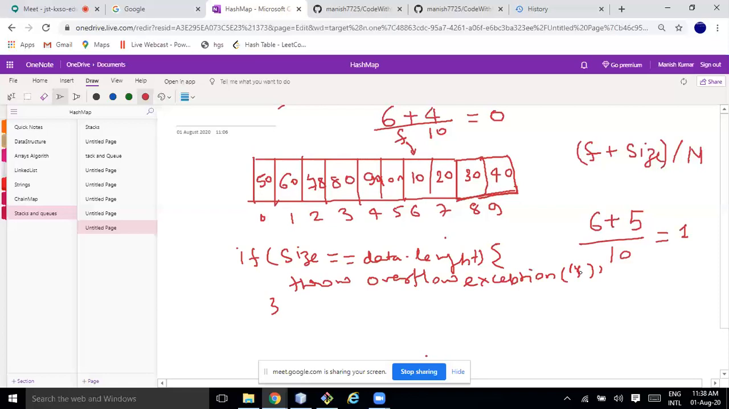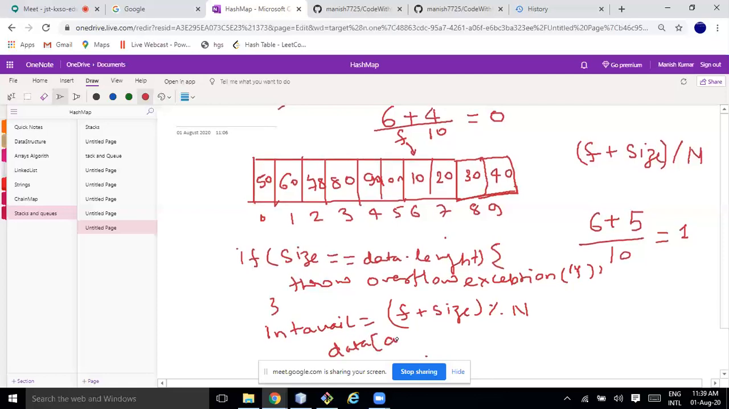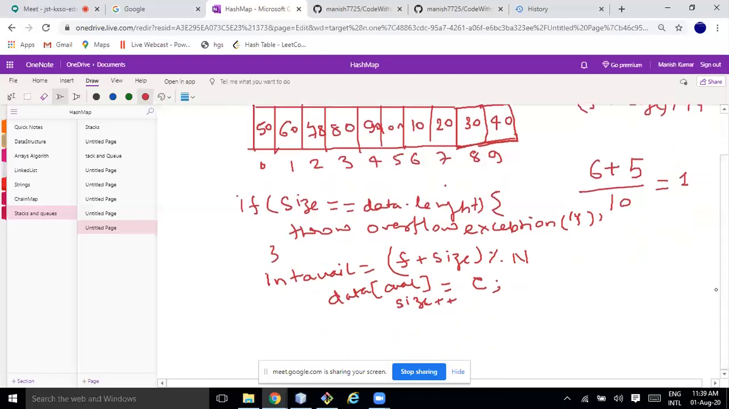If not the case, then I need to calculate what is the next available space. So I can calculate int avail equal to (f plus size) modulo of n, or capacity. So it will give some value. Then we can write data of avail is equal to whatever value you want to assign. And what you need to increment? You need to increment the size, size plus plus. That's it. You are done.